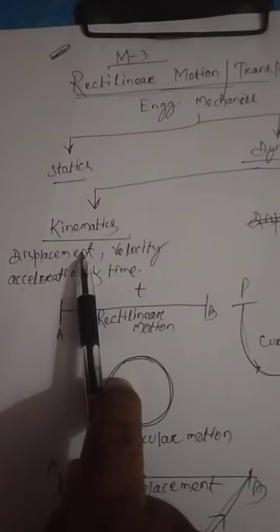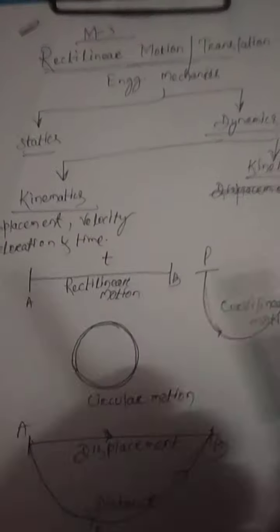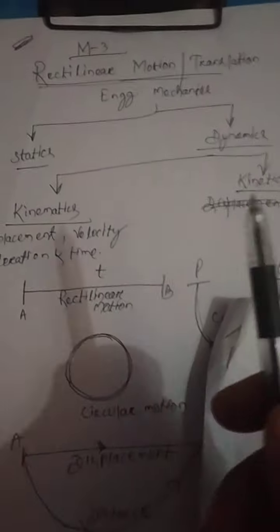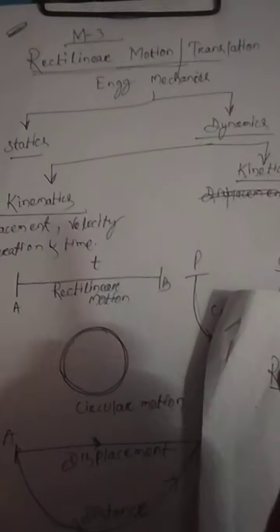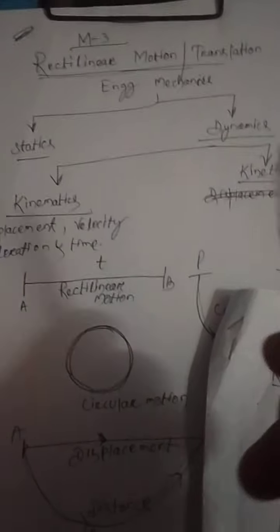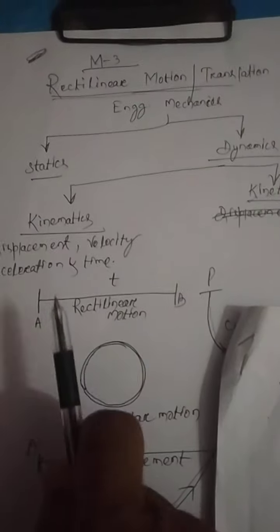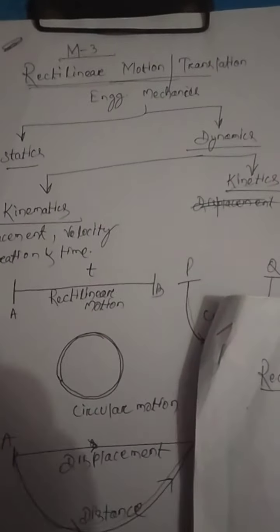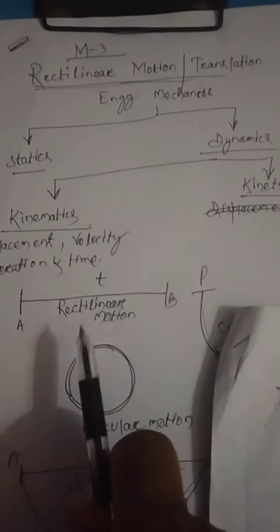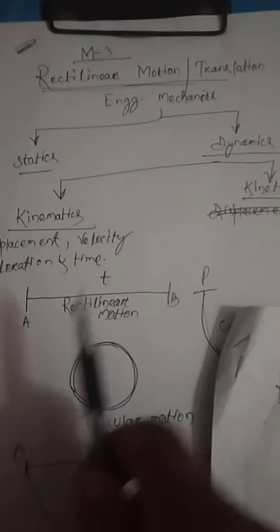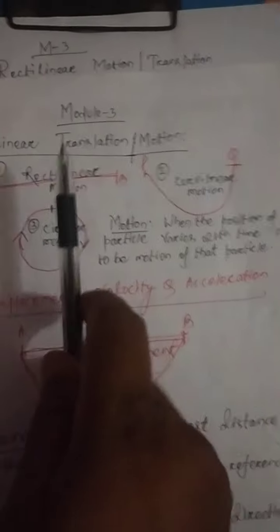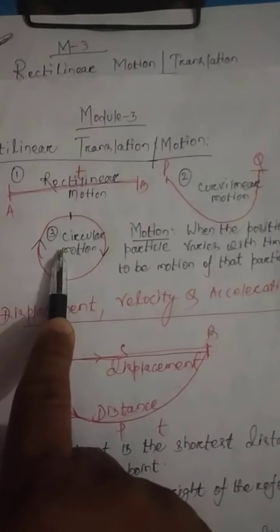In the kinematics part, first we should know what motion is. Motion means any body changes its position with respect to time. Suppose a body changes its position from one place to another with respect to time, then we can say that the body is in motion. According to the travel of the path, the motion of the body is classified into three types: first is rectilinear motion, second is curvilinear motion, third is circular motion.